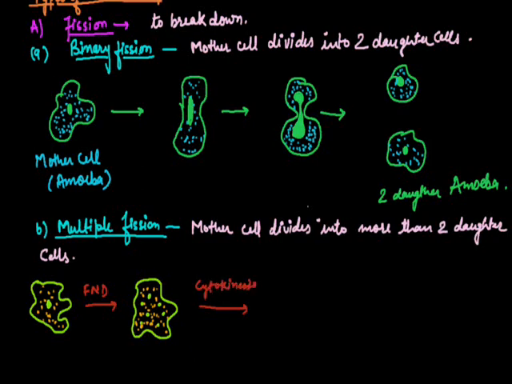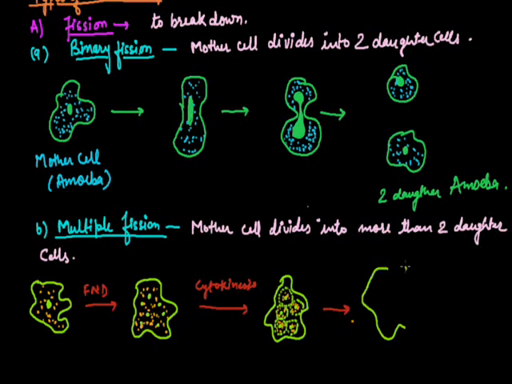Here the protoplasm splits into various protoplasmic segments. Those surround each nucleus, and at the end you will get more than two daughters. A boundary is going to form around every nucleus. These are very fine small structures. In favorable conditions, the cell bursts and all these small structures are free now.